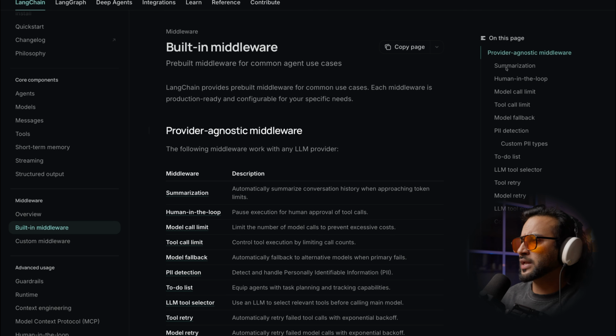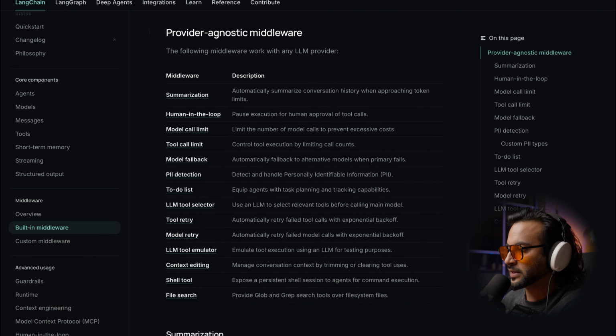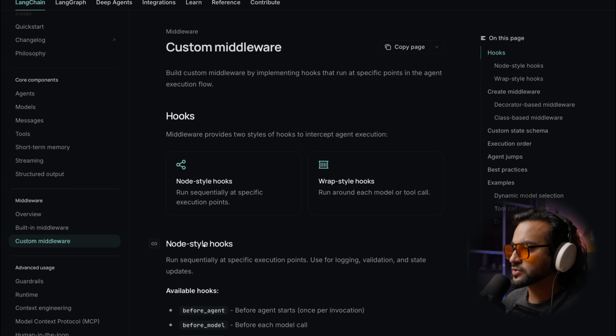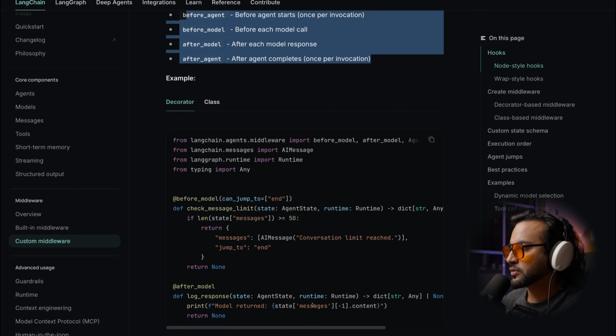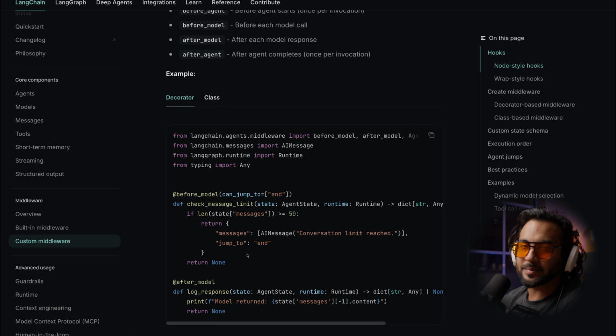If you go here on the LangChain docs, you see summarization and human in the loop that we just explored. There are also model call limit, tool call limit, model fallback, PII detection, to-do list, a lot of pretty cool built-in middlewares. And if you go here, you can also build your own custom middleware. They have the 4 hooks that we talked about right here, and you can just define a function, like, okay, this is a before model middleware, and it takes state and runtime as input. I'll make a separate video on how to build a custom middleware as well if you want.